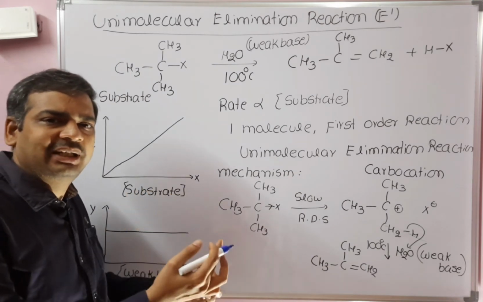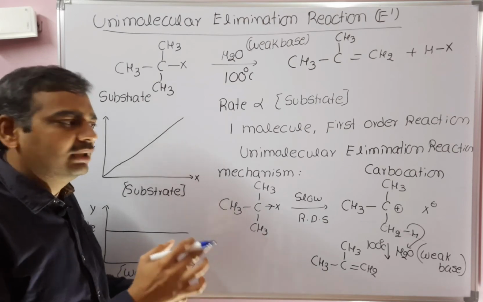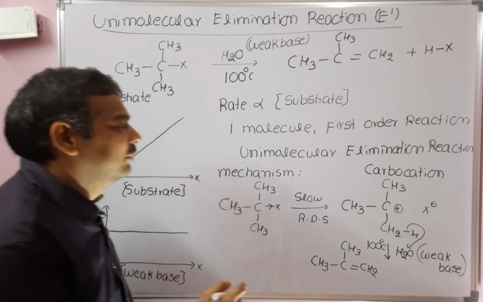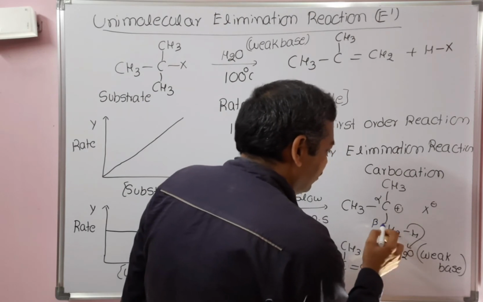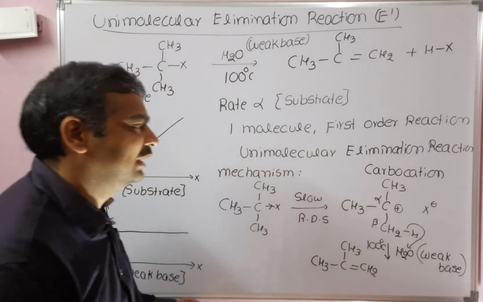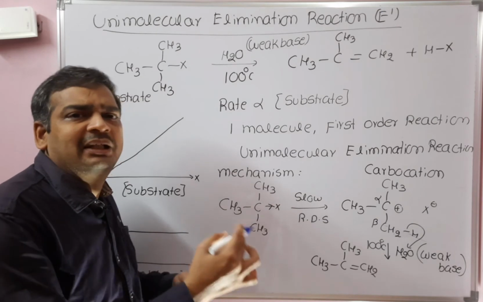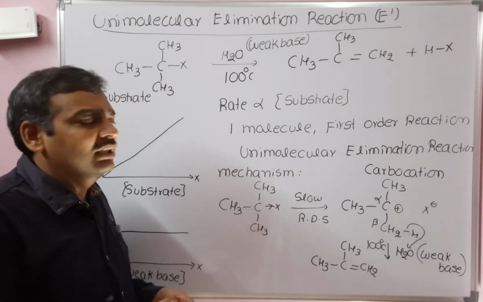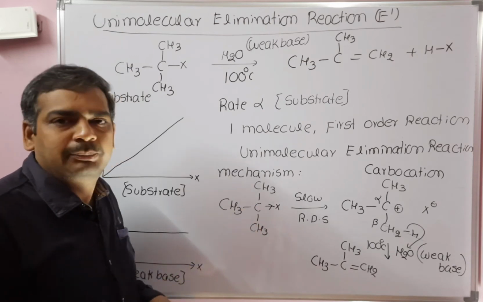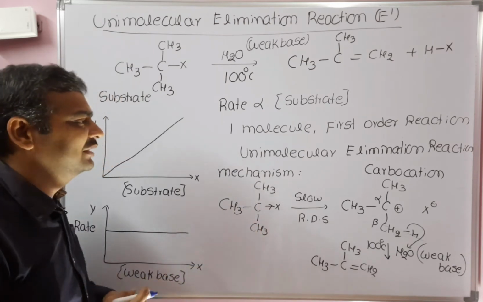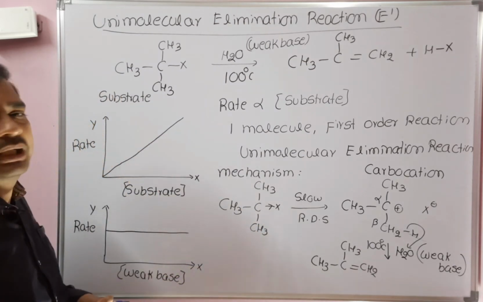First carbocation is formed, after that a base abstracts a proton at a beta position. This is alpha position. So, beta, always base abstracts a proton at beta position. Suppose if two beta positions are there, depending on the product stability, it will abstract a proton. We will discuss the different types of examples later. Now, next, factors affecting E1 reactions.